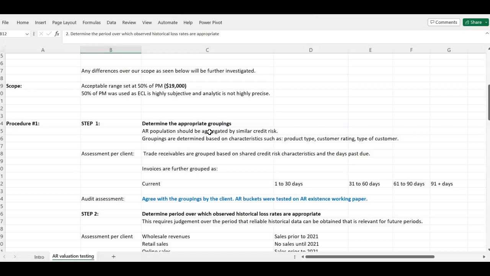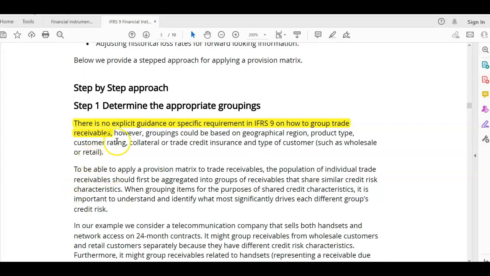You have to apply your professional judgment. Let's see what the standard says regarding this. Can you see what the standard is saying? The standard is saying there is no explicit guidance. So can you see that IFRS 9 is an area that requires use of professional judgment. You need to apply your professional judgment throughout the audit, because now the standard is telling you there is no explicit guidance or specific requirement in IFRS 9 on how to group the trade receivables. So you need to apply your judgment based on the client you are auditing.